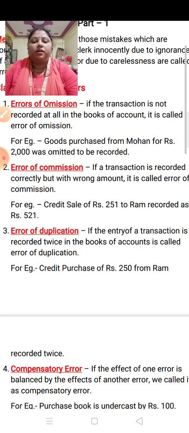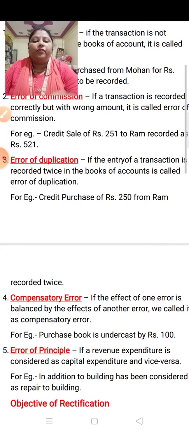Now the third error is error of duplication. Error of duplication means if any entry is recorded twice, it is known as error of duplication. Duplicate, it is clear from the name itself. So if a transaction is recorded twice, it is known as error of duplication. You can write down the example: credit purchase of rupees 250 from Ram is recorded twice.